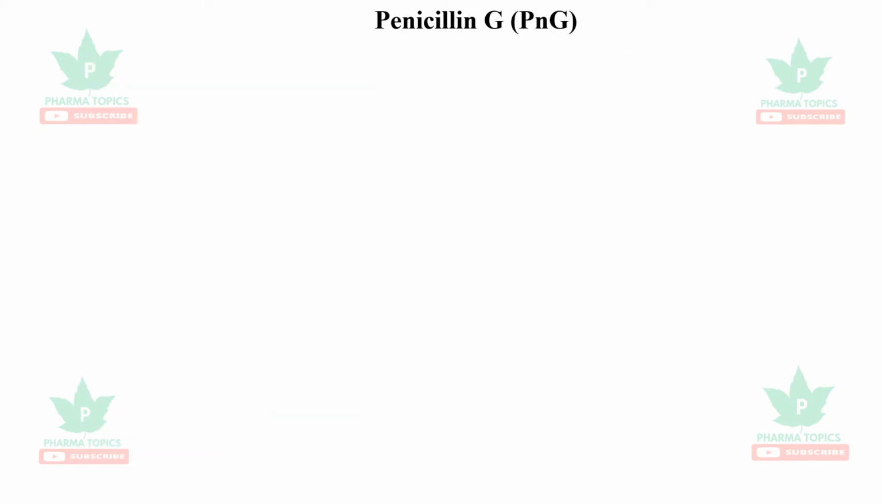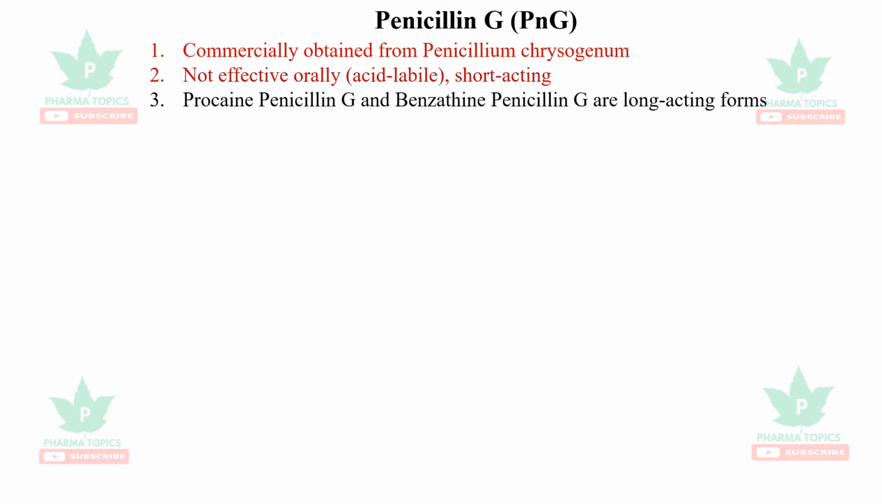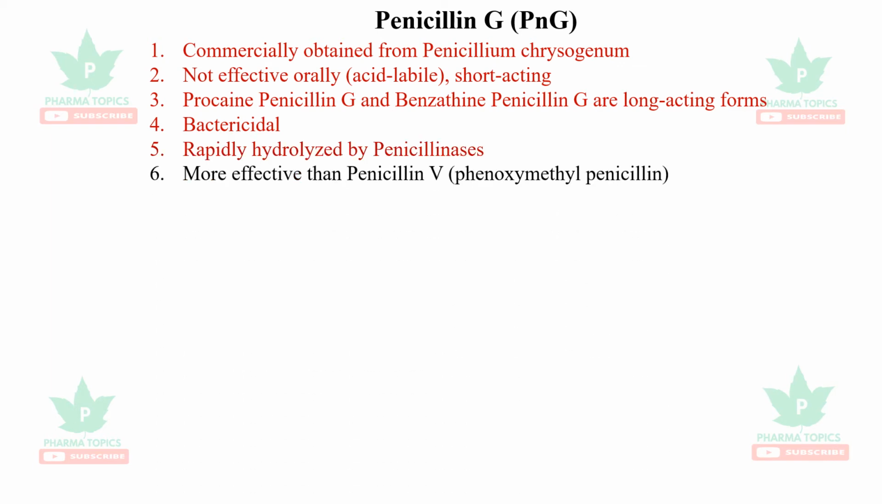Let us see about penicillin G, which is still used in the market. It is commercially obtained from Penicillium chrysogenum. It's not effective orally. It's given as injections. It is short acting. Procaine penicillin G and benzathine penicillin G are derivatives which are long acting. It is bactericidal. It's rapidly hydrolyzed by penicillinases. It's more effective than penicillin V, which is a semisynthetic penicillin.